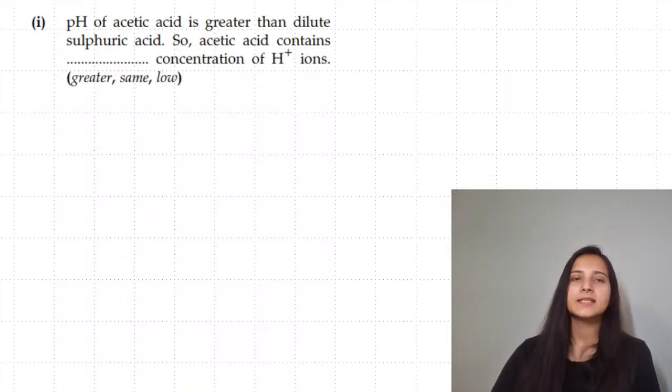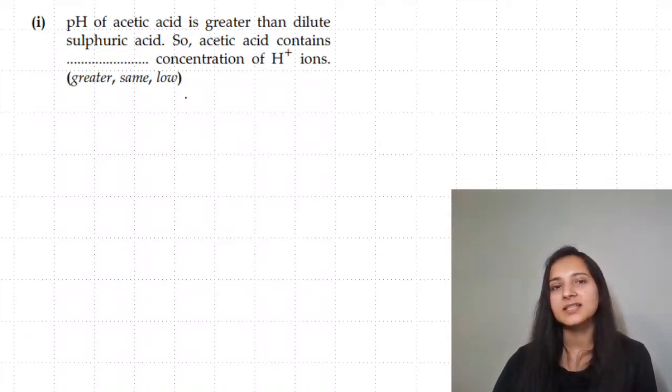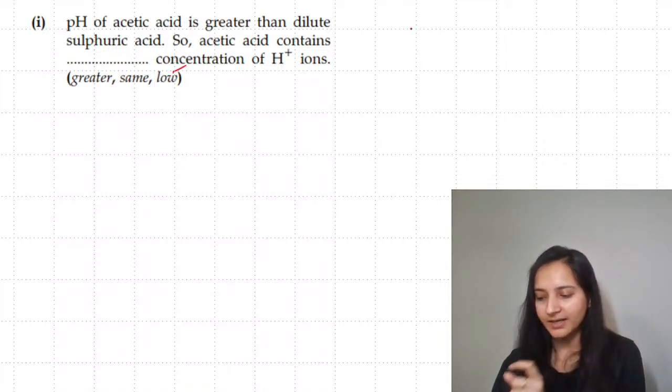Done. Next is pH of acetic acid is greater than dilute sulfuric acid. So acetic acid contains low concentration of hydrogen ion. Please remember that pH goes inverse to that of hydrogen ion.